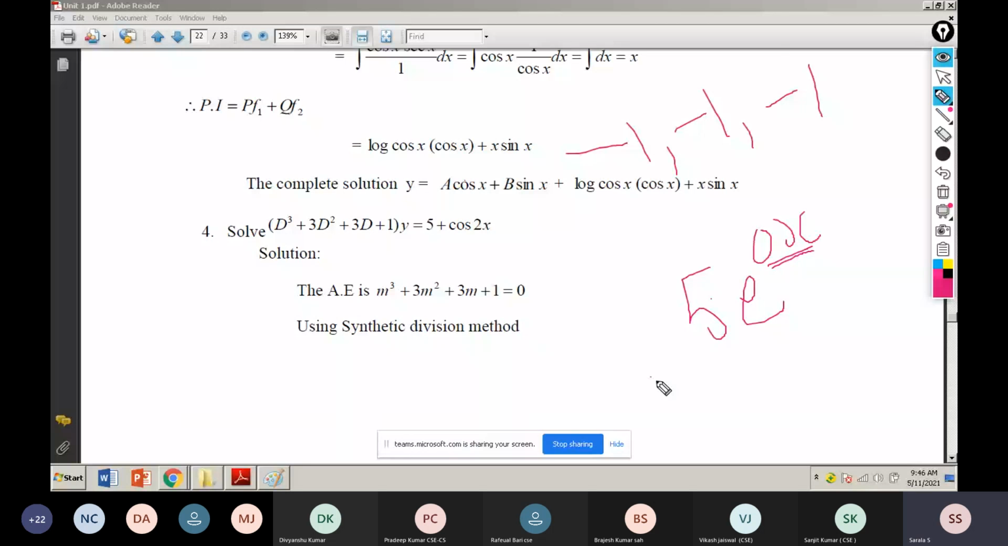E to the power 0x value is 1. E to the power 0x value is 1. Okay. The next thing I move now.